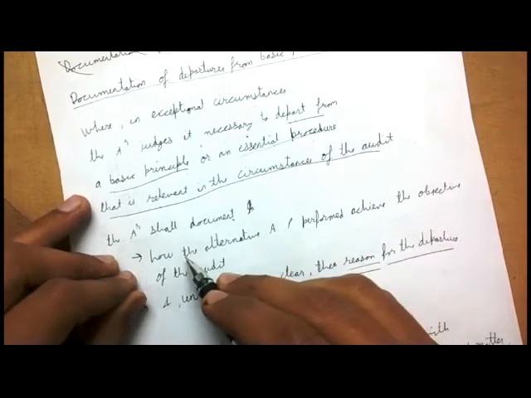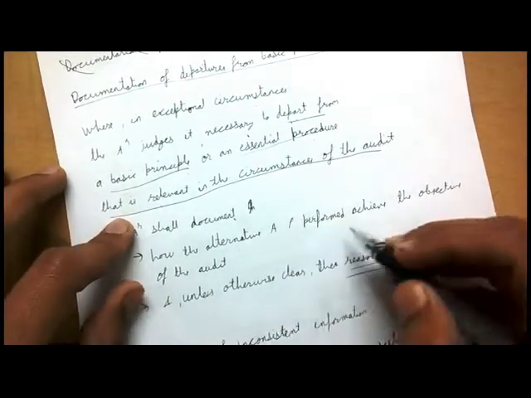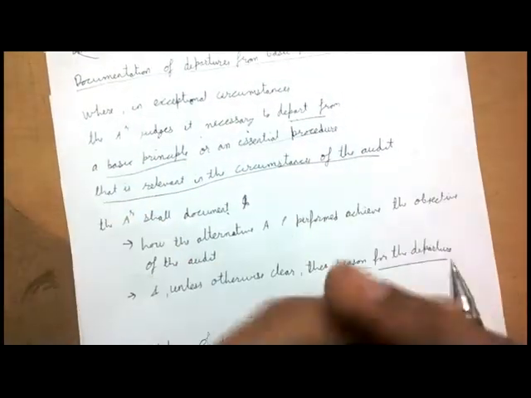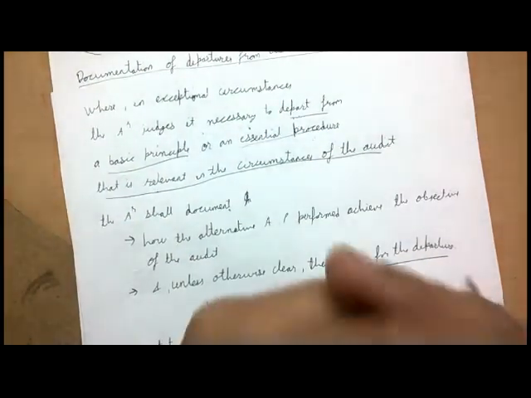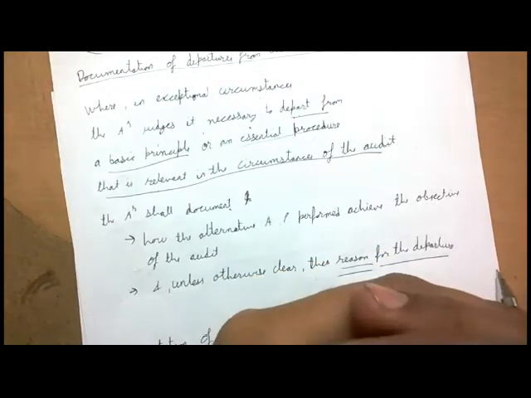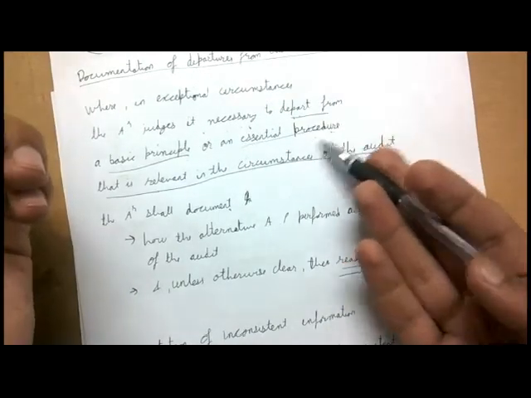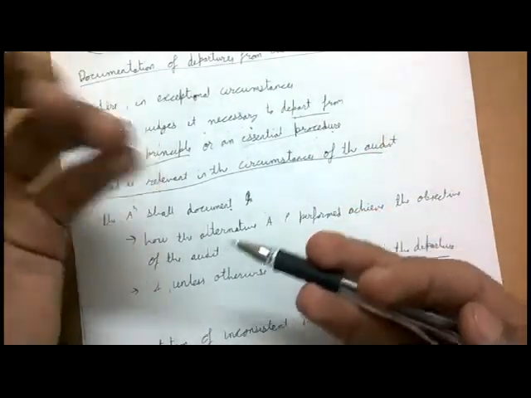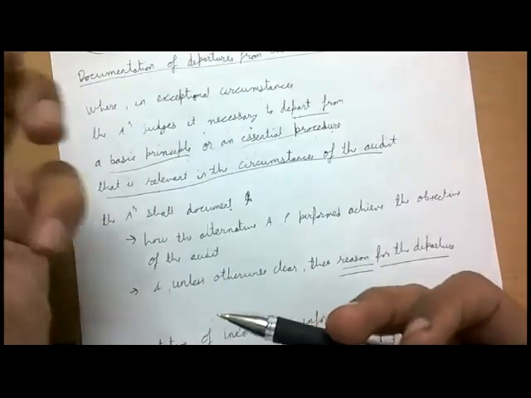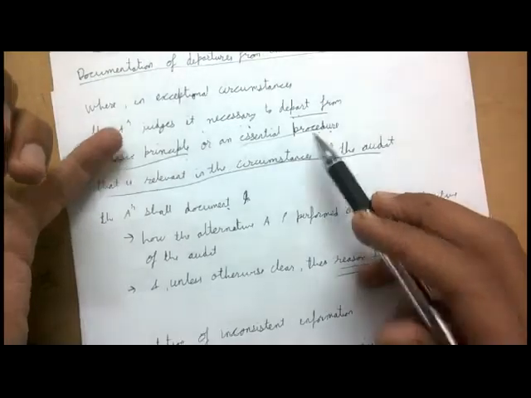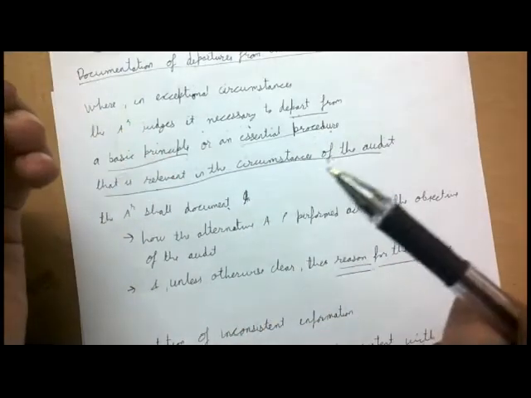And then you also have to document how the alternative audit procedures performed achieve the objective of the audit, because ultimately your objective is to give an opinion. You have an overall objective of the audit, you have to achieve that objective. Now if you are not following these basic principles, you are following some other principles. If you are not following these procedures, you are following some other procedures, and the outcome or the final destination has to be the objective of the audit. You do it this way or you do it your way, but you have to achieve the objective.